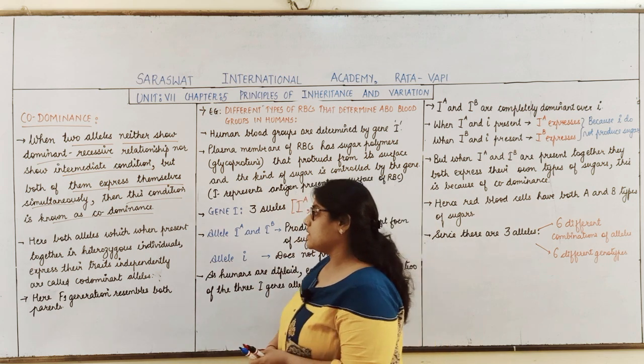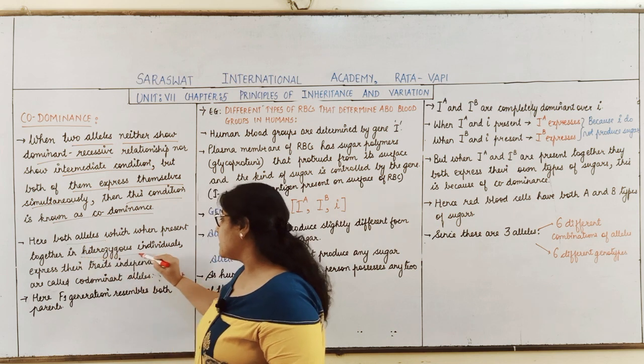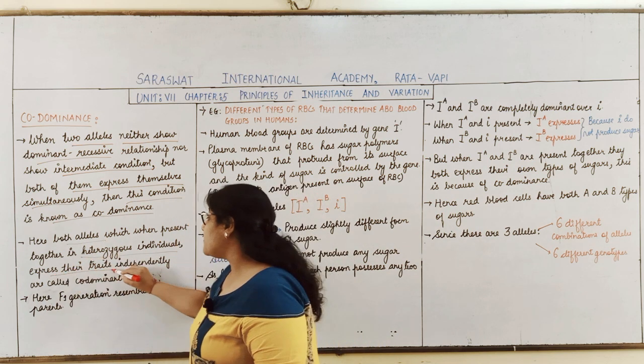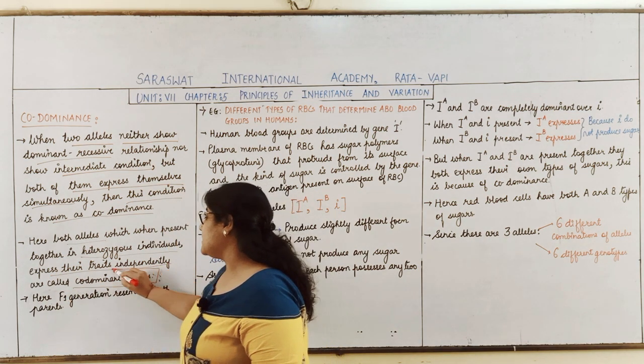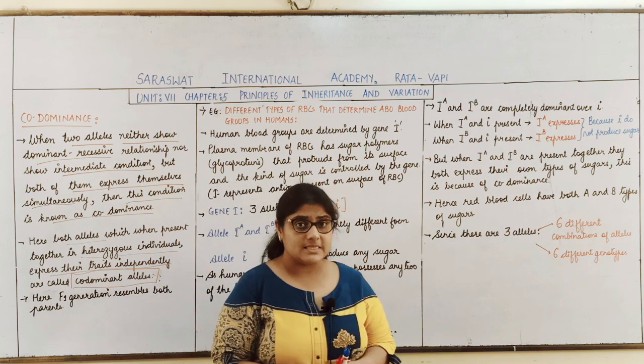So here students, when both the alleles which are present together in the heterozygous individuals express their traits independently, these alleles are called codominant alleles.